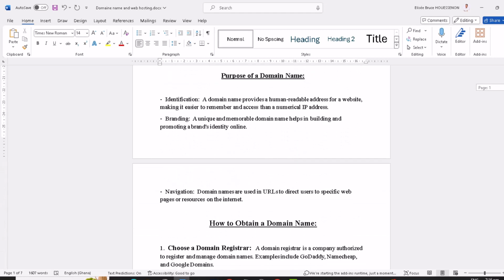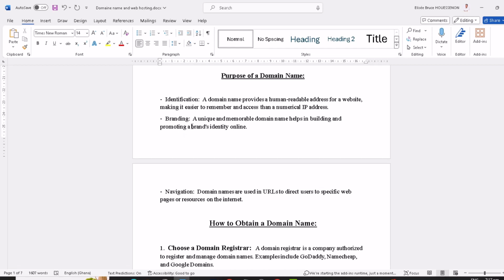Now, what is the purpose of a domain name? The first purpose of a domain name is identification. So a domain name provides a human readable address for a website, making it easier to remember and access than a numerical IP address. But that's the first aspect, identification. We human beings will be able to identify an address for a website. That's why we have domain name.